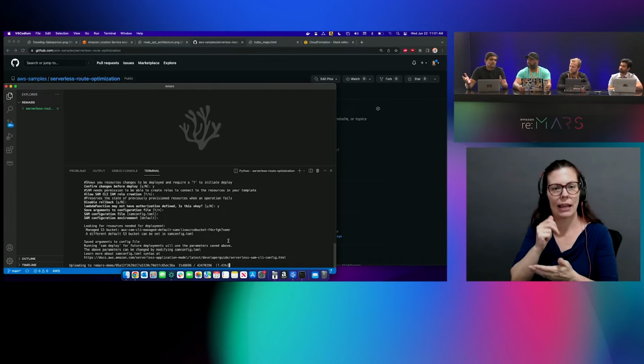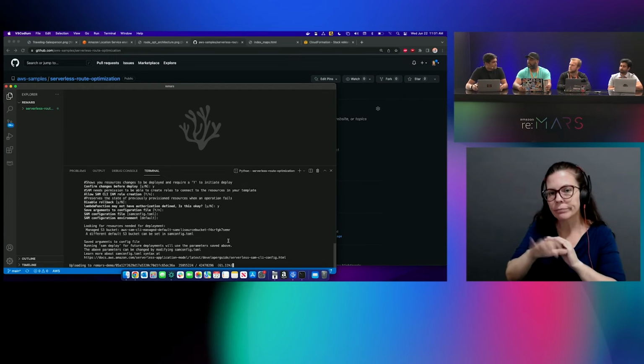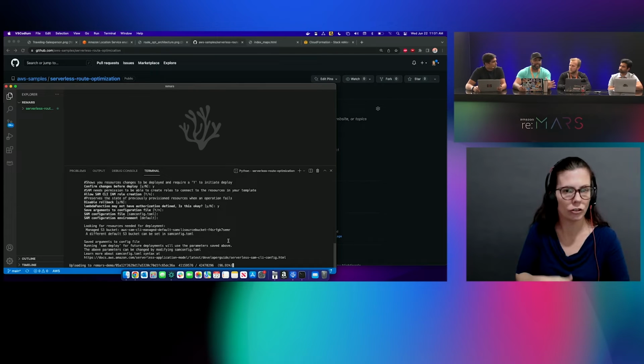But otherwise, in a production environment, you might have Cognito or any of those services which can help you with authentication. Yeah. So I think this will take a second to deploy.